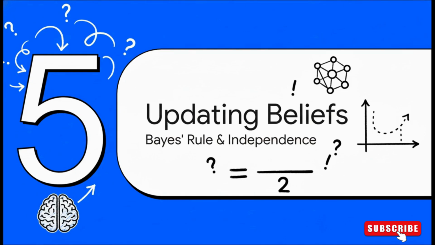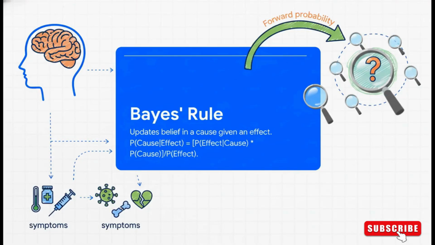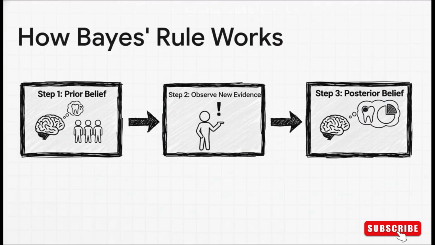You know, this whole process of updating our beliefs when we see new evidence is so fundamental to AI that it has a special name and a very famous formula that goes with it: Bayes' rule. Bayes' rule is honestly one of the most important concepts in all of AI. It gives us a formal way to go from the probability of an effect given a cause to what we usually want, which is the probability of the cause given the effect. In medicine, for instance, it's a lot easier to gather data on what symptoms a known disease causes. Bayes' rule lets us flip that logic around to figure out the likelihood of the disease given the symptoms a patient has.